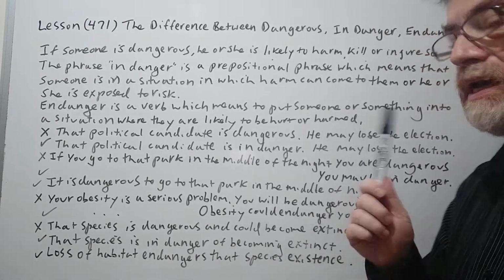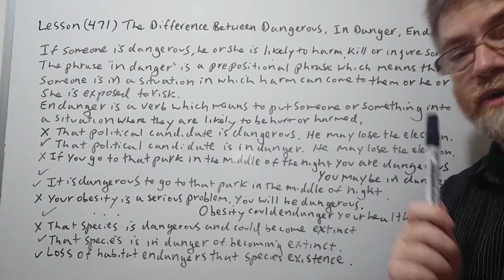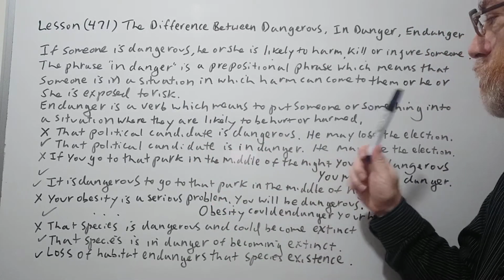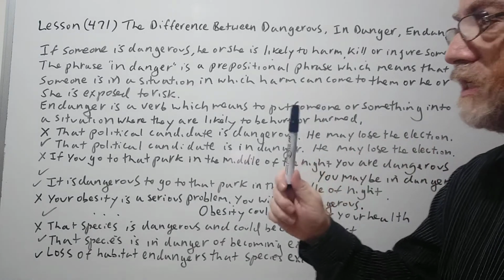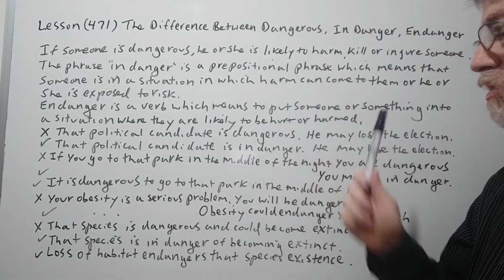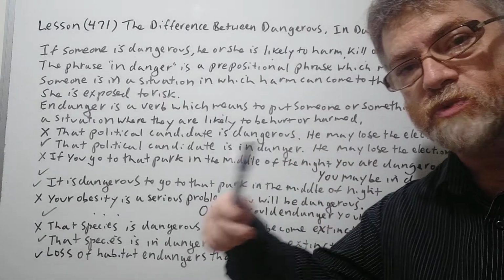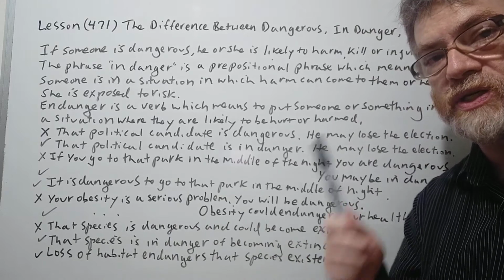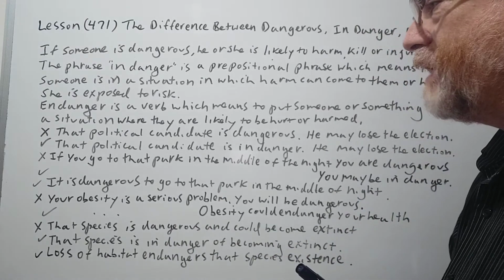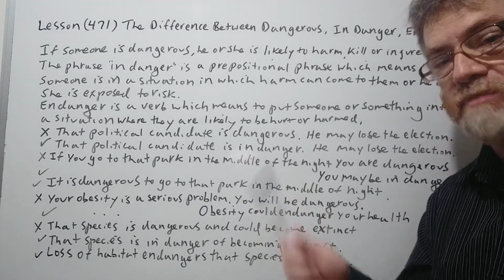Let's continue. Now, endanger, one word, as a verb. Endanger is a verb which means to put someone or something into a situation where they are likely to be hurt or harmed. So somebody or something is putting you in this situation, and that's when we use the verb in that sense. All right, let's take a look at some of the examples we have here.